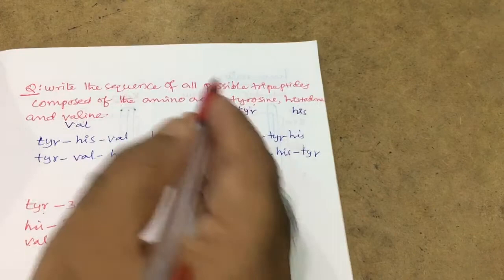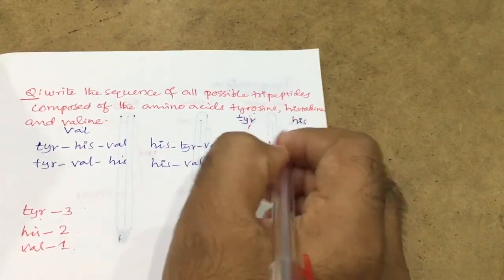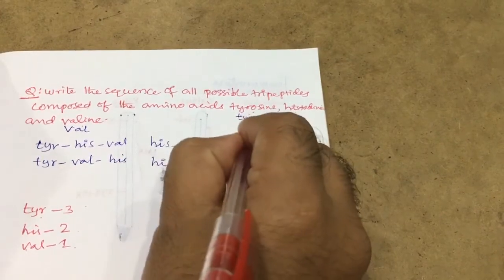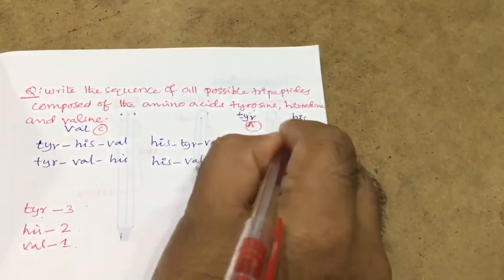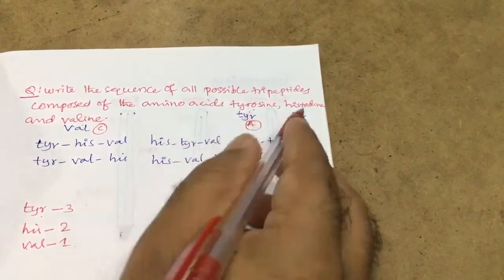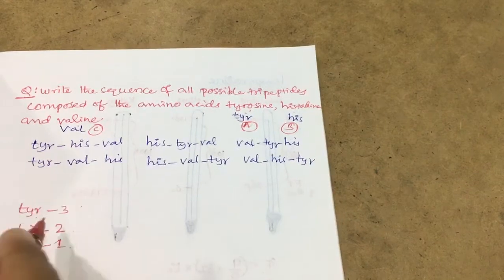Otherwise, you can consider it in a simple way, instead of taking this difficulty. I call this A, this B, this C. Consider this only for our convenience. This is not the exact symbol of tyrosine, histidine and valine; it is just for easy understanding.